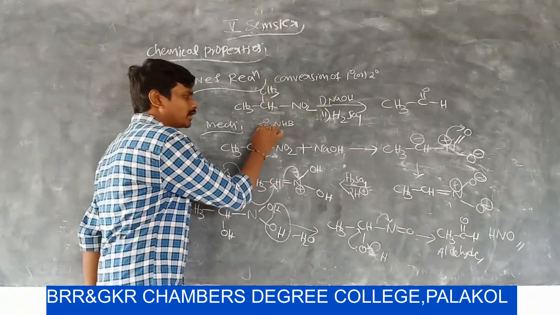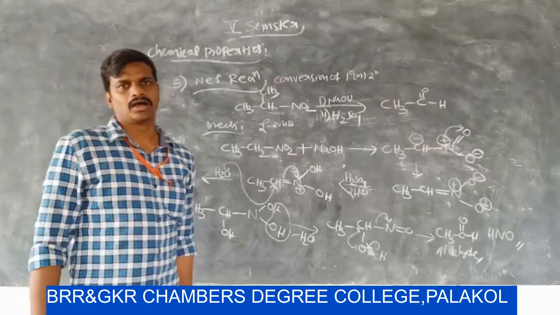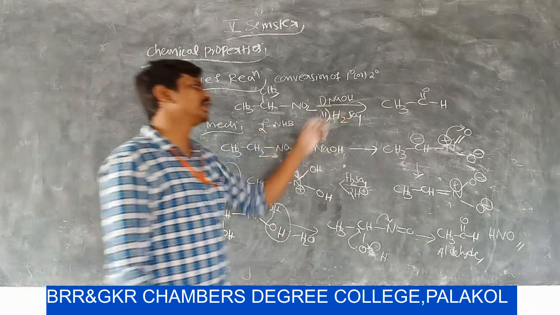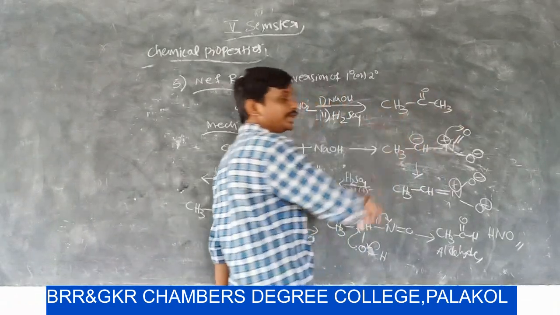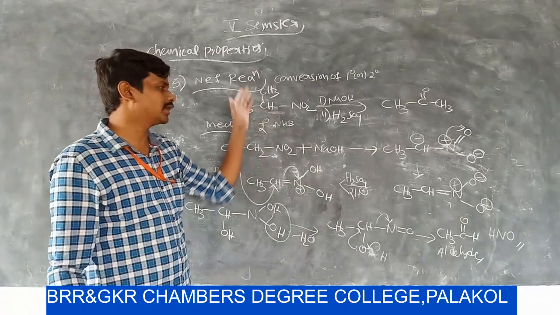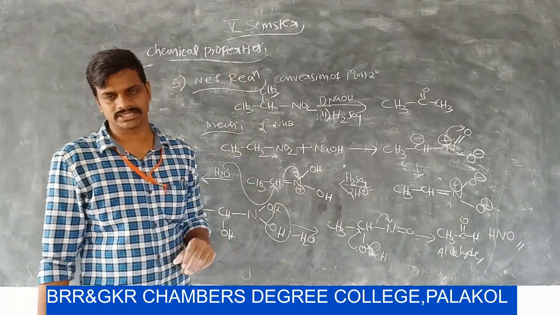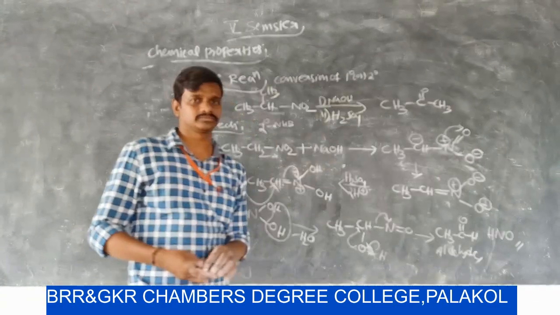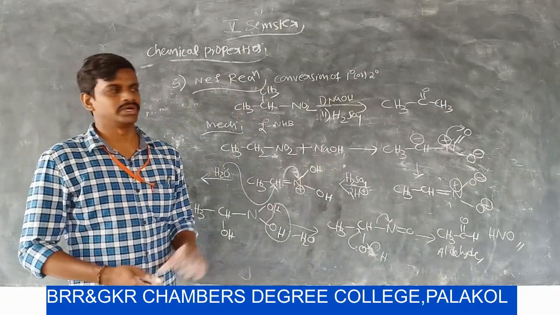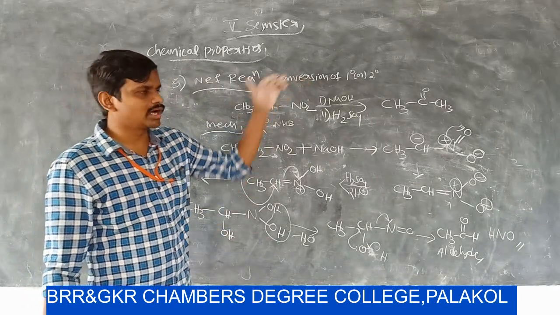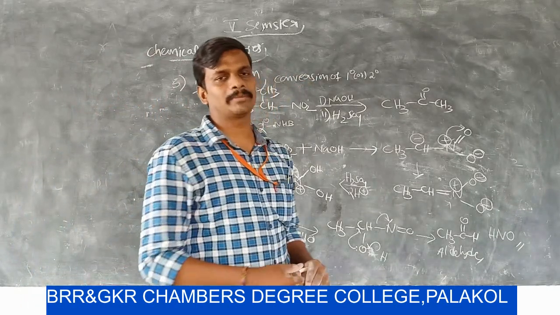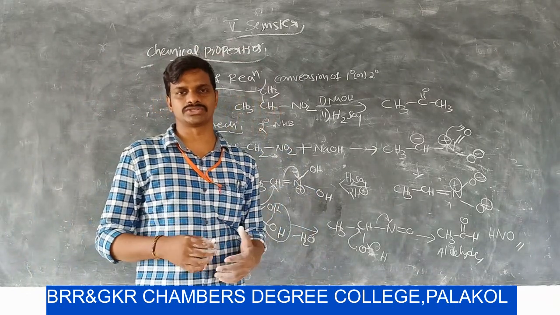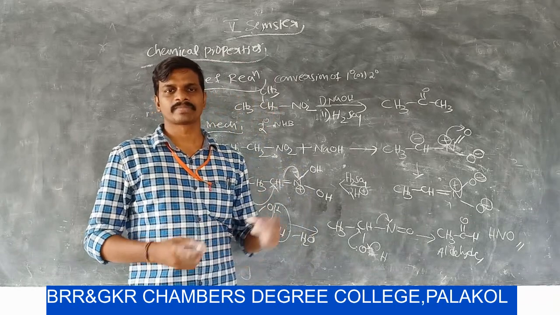If a secondary nitrohydrocarbon is acidified with H2SO4, then we get a ketone. That means primary nitrohydrocarbons in the reaction give aldehydes, and secondary nitrohydrocarbons give ketones. So the Nef reaction means conversion of primary nitrohydrocarbons into aldehydes and secondary nitrohydrocarbons into ketones in strong acidic medium.